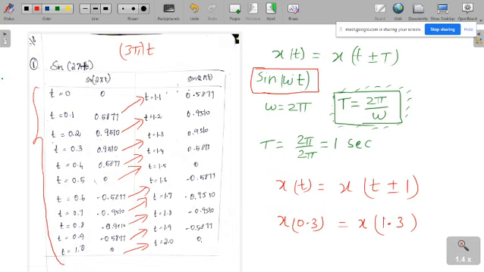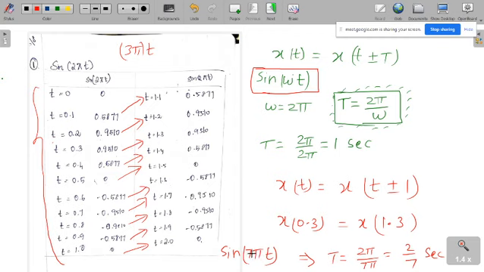We have taken only the simple case, 2 pi. Instead of 2 you can put any natural number, 3 pi, 4 pi, 6 pi, anything. The signal will definitely be periodic, but not with 1 second, with some other value. Say for example sine 7 pi t. The period is t is equal to 2 pi by omega, that is 2 pi by 7 pi, so this signal is periodic with a time period of 2 by 7 seconds. Instead of 1 second, the signal will be periodic at 2 by 7 seconds.